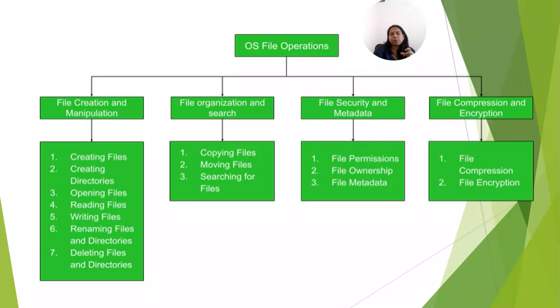Metadata is always the details or information about the file. That is data about the data, so that's called file metadata. Then file compression and encryption: compression is reducing the size, and encryption is making it into a non-readable form. All these are the different operations that fall under file operations. Again, the file operations are divided into file creation, file organization, file security, and file compression and encryption. So they are divided among themselves.